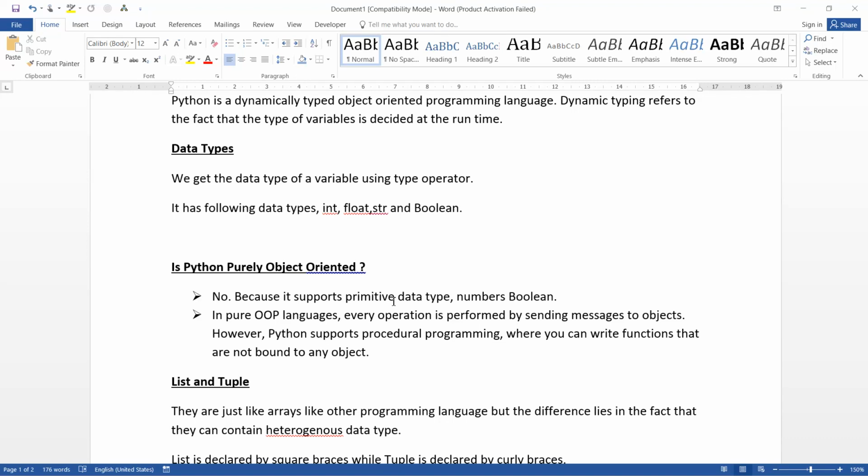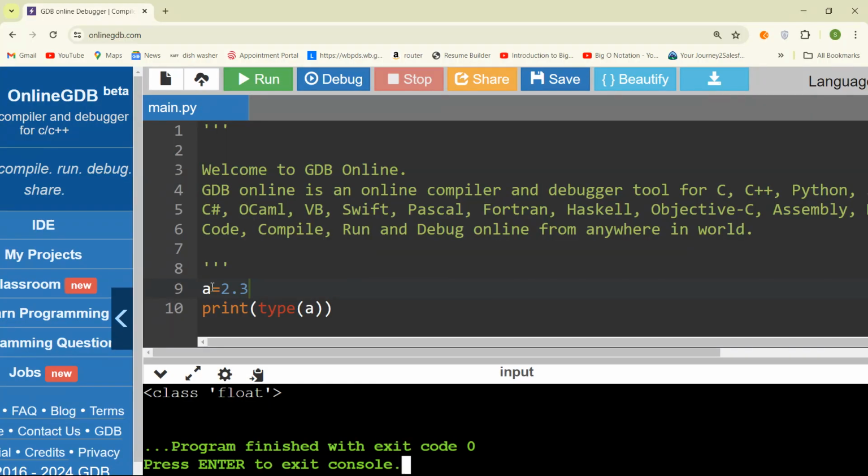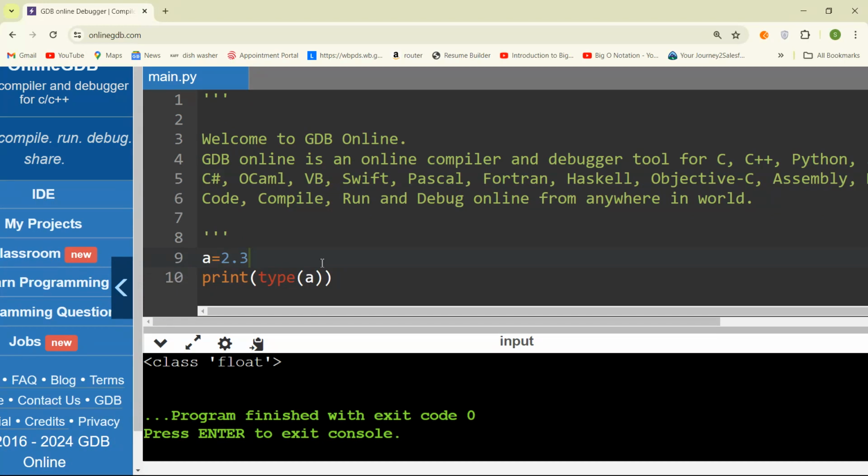There is another one. In pure object oriented programming languages, every operation is performed by sending messages to objects. However, Python supports procedural programming where you can write functions that are not bound to any object. So what does it mean? Suppose we have a function that takes in two values.